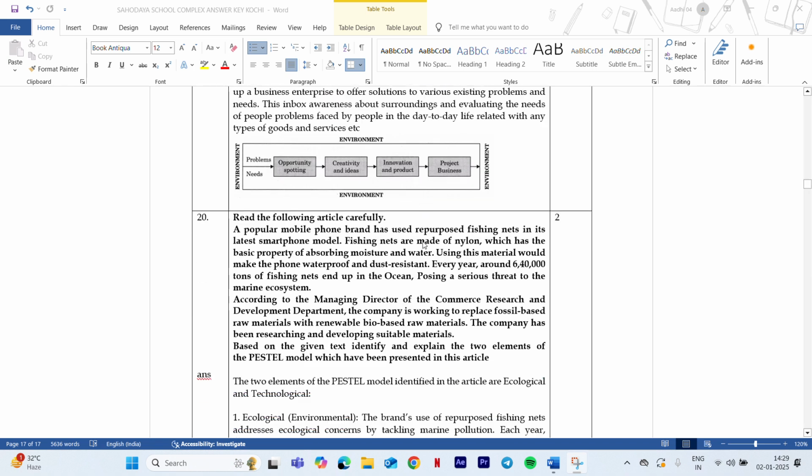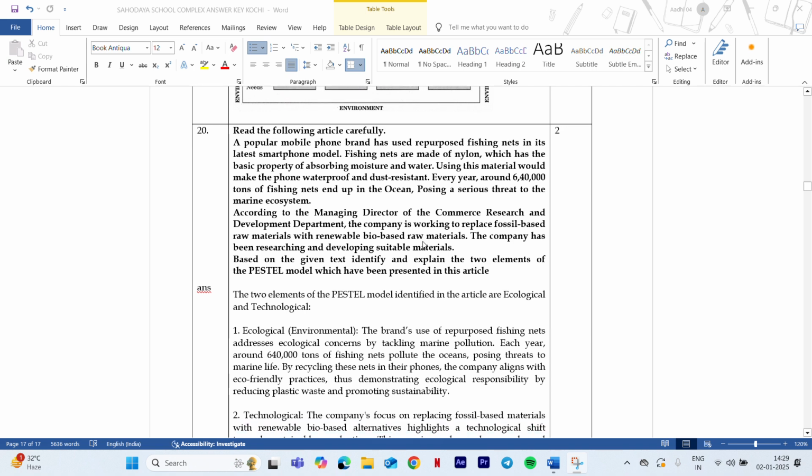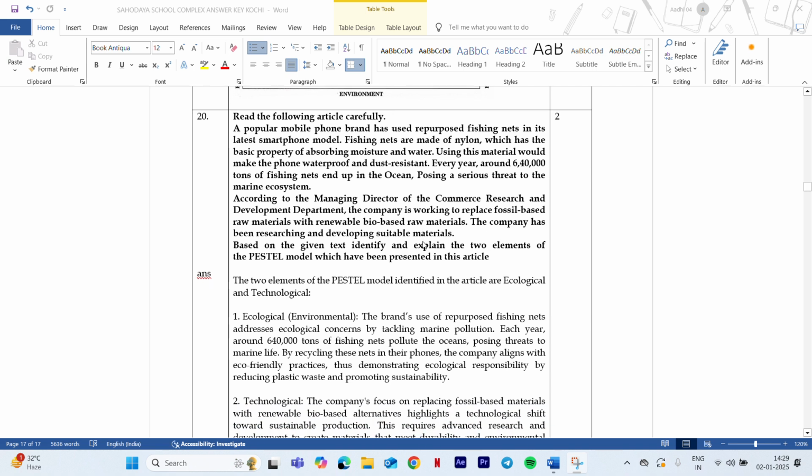So moving on to next one, there is an article that is being shown and you are asked to find the two elements of PESTLE analysis.